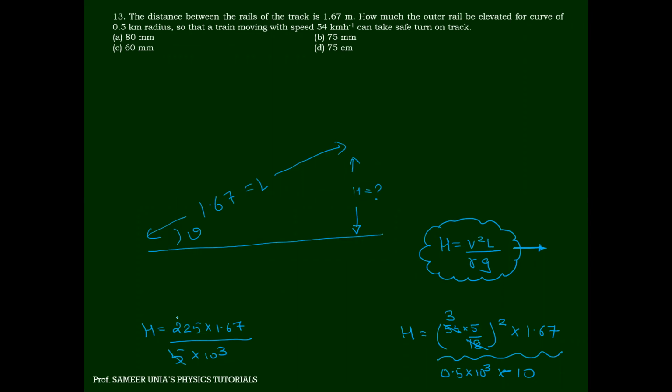So this answer is 45 into 1.67. Approximately answer कितना आएगा? What is 45 into 1.67? अरे बाबा, tell me. This will come 75 into 10 raised to minus 3. That is 75 millimeter. Do you agree with me? Yes or no? So this has to be learned by heart. V square L upon RG.